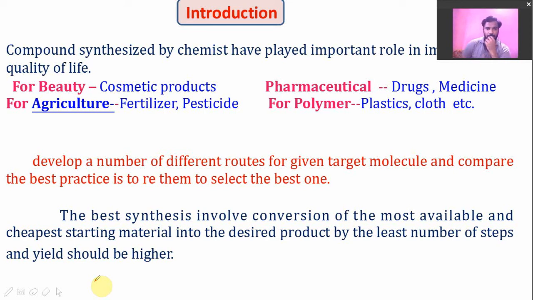If we want to prepare these products, for example, if we take the example of paracetamol, an antipyretic drug, we have to carry out the reaction from paracetamol to the suitable starting materials, means from product to reactant. From this we will get suitable starting materials and we will know the exact route of synthesis of paracetamol. So this is the concept of retrosynthesis.